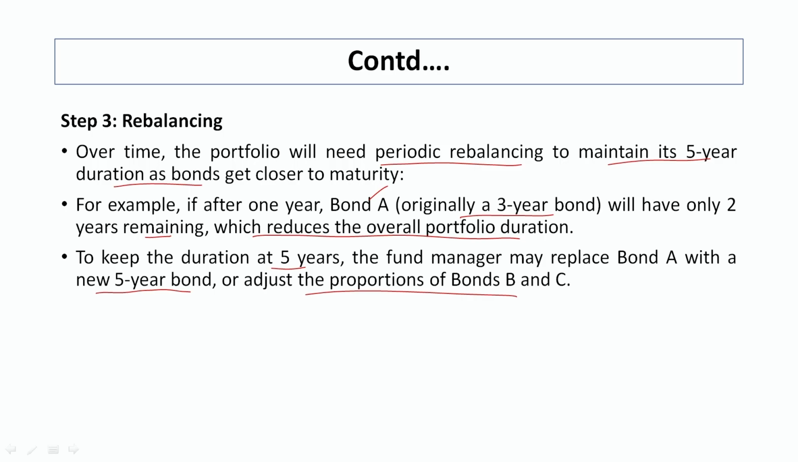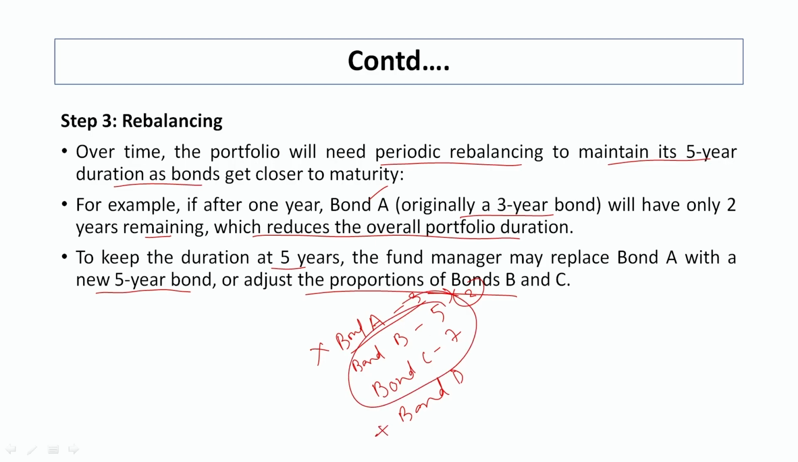So, there are two options. We have bond A, bond B and bond C. Bond A is of 3 years, this is of 5 years and this is of 7 years. So, if after 1 year bond A is left with only 2 years, what will happen? The fund manager can remove this particular bond and add a new bond D, or he can rebalance the B and C bonds. With the help of this particular procedure, they can maintain their investment horizon.